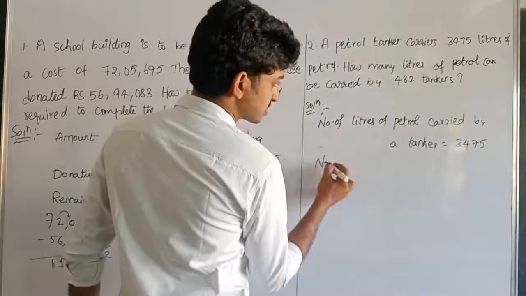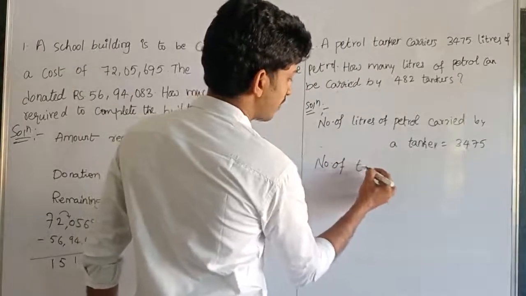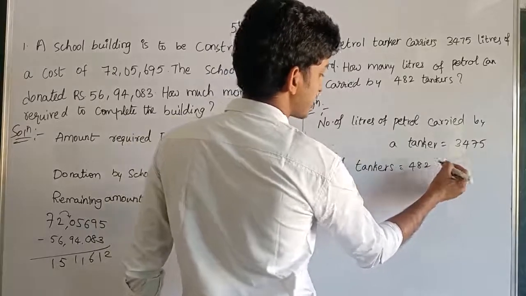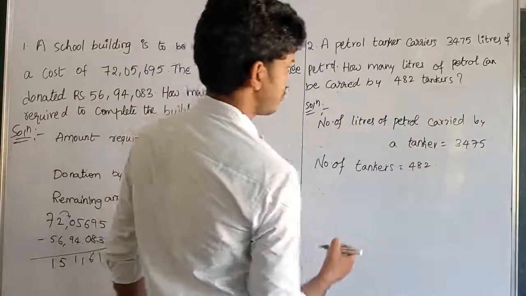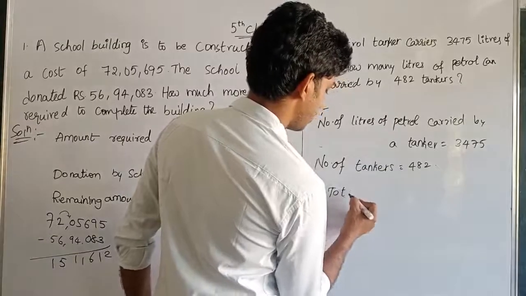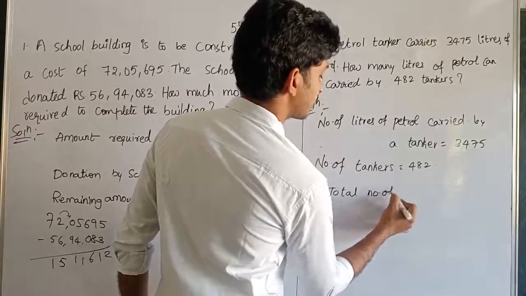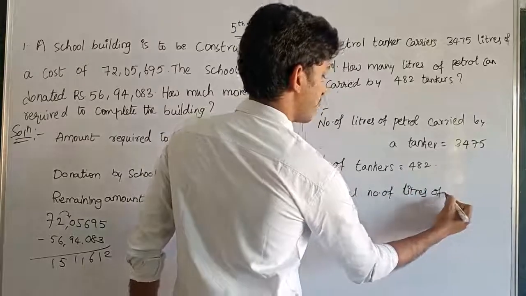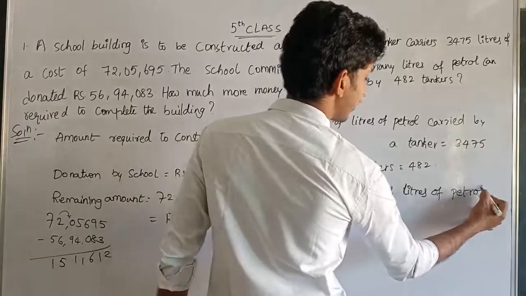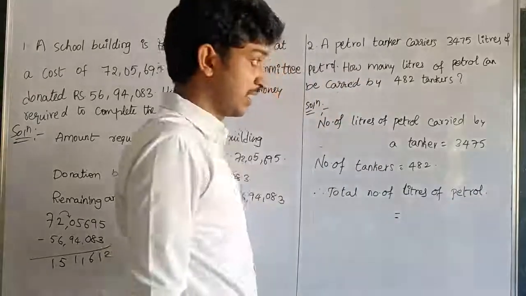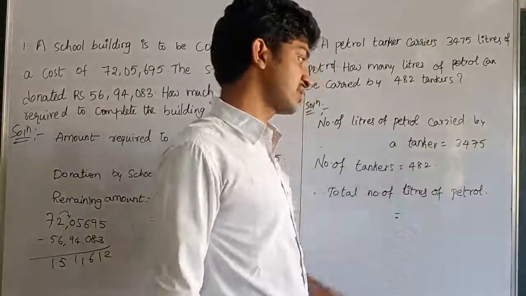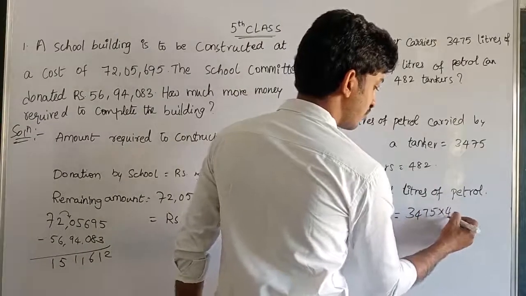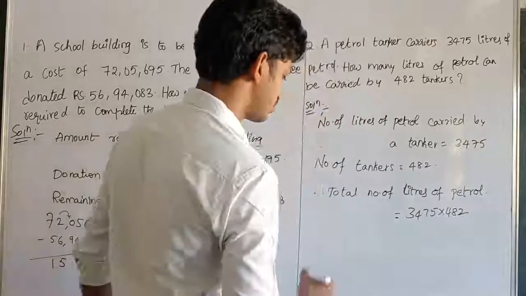So number of trucks or number of tankers, how many tankers we have? We have 482 tankers. Therefore, total number of liters of petrol. We want the total number of liters of petrol, then we have to multiply this 3475 with this 482. 3475 into 482. Now multiply these two numbers.